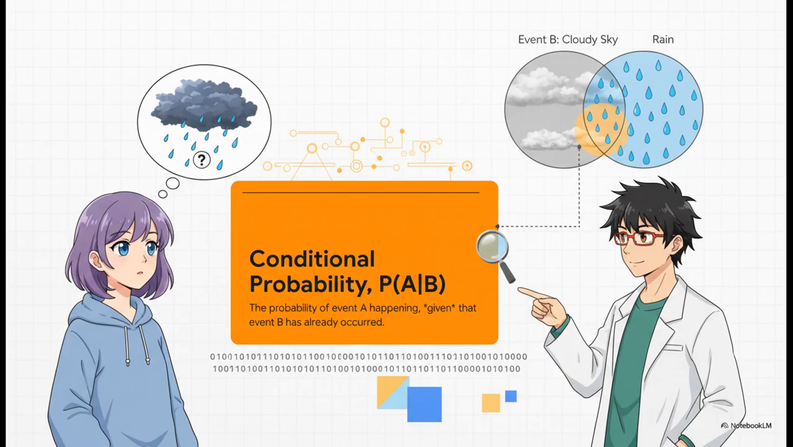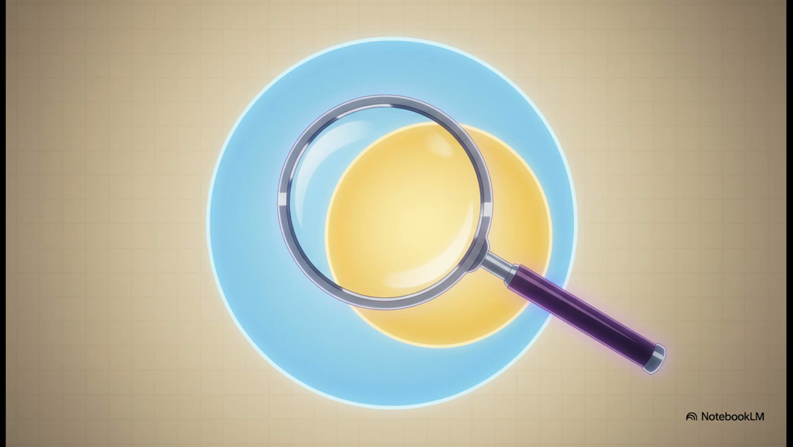Think of it like this. What's the probability of rain given that we look outside and see the sky is already full of dark clouds? That new info definitely changes the odds. And here's the formula that makes the magic happen. I know it might look a little intense at first, but the idea behind it is actually really intuitive.